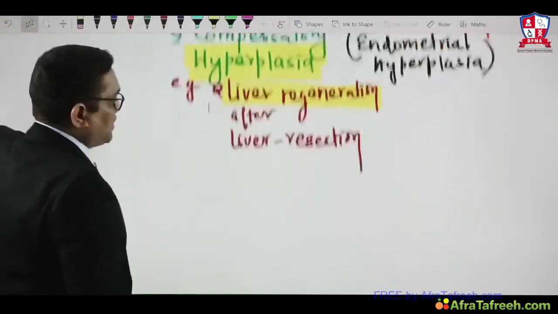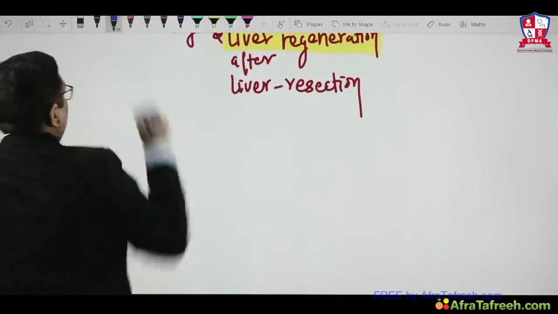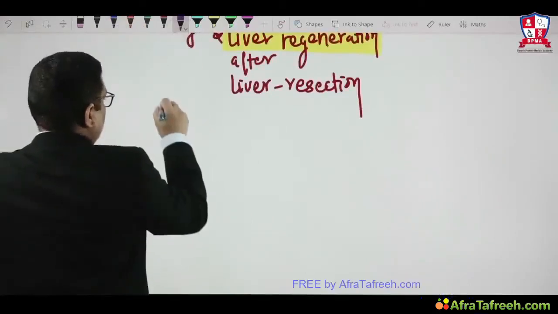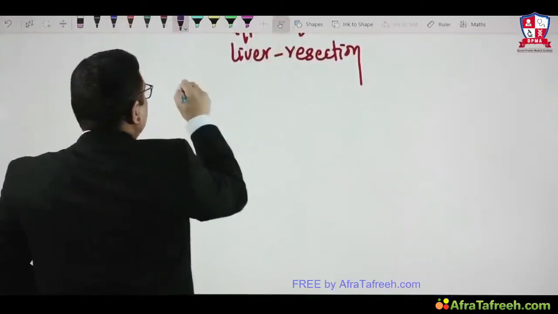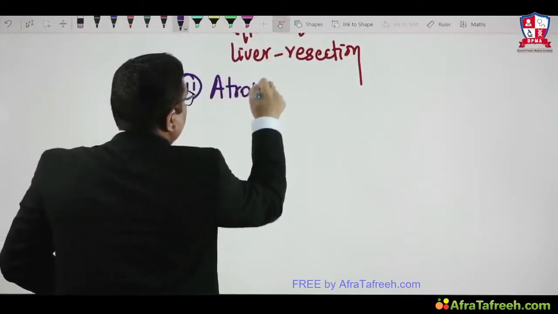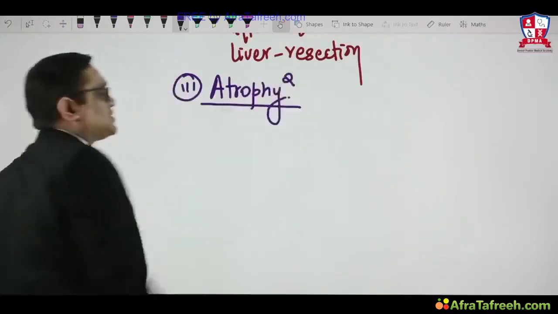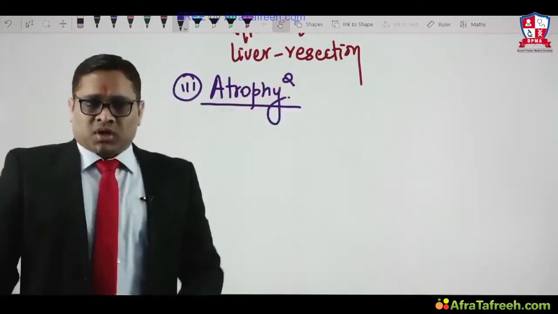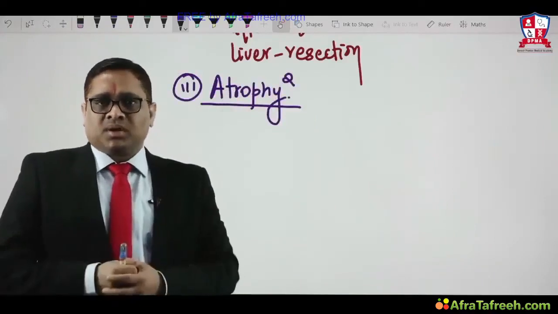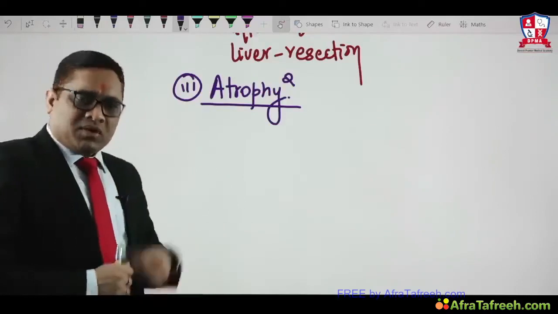Now we are going to see the third cellular adaptation. The third cellular adaptation we are going to discuss is atrophy. Another important topic. This topic is very important because many questions have been asked from this topic, atrophy. What is atrophy? What is the definition?